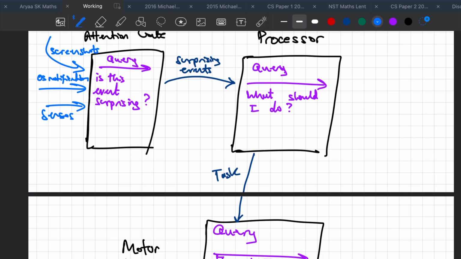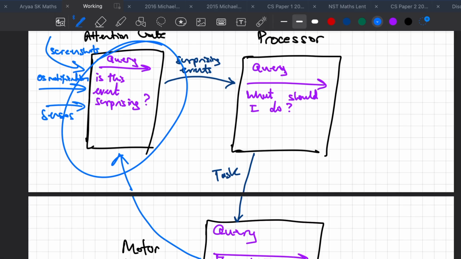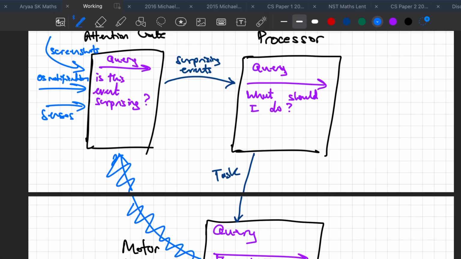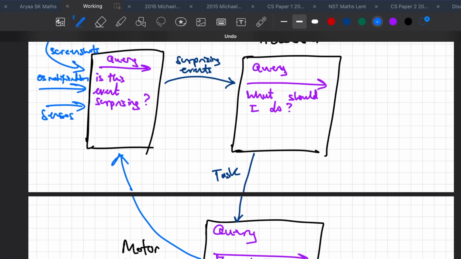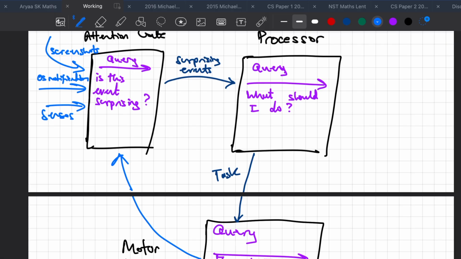Now let's say the motor unit has actually completed this task. Then it just sends an interrupt or feedback back into the attention gate. This is actually kind of cheating, because in humans, when your muscles are done, they don't send a signal back to your brain saying we're done. You just see that you're done through your senses, right? I mean, this does kind of exist actually. There are some results which say that when you finish doing something that your brain set out, you send a result back, but this is more for our convenience, and it works pretty well in the architecture.